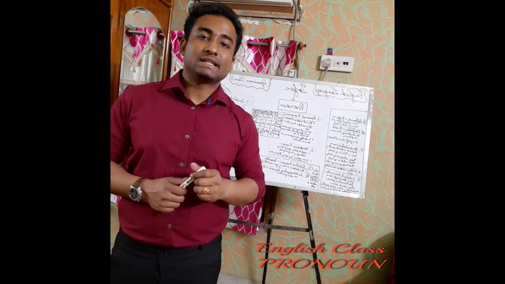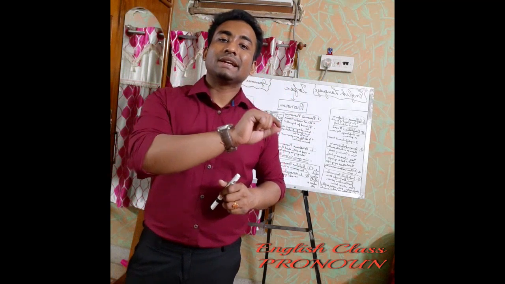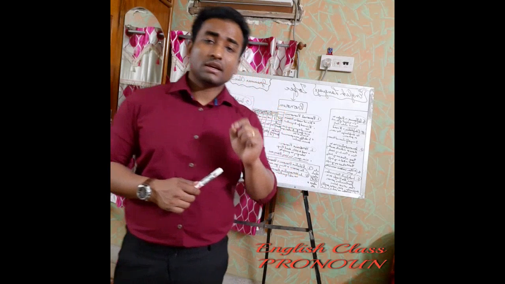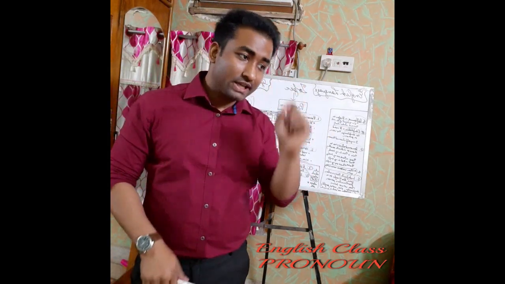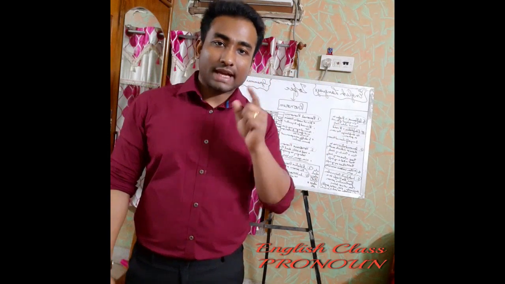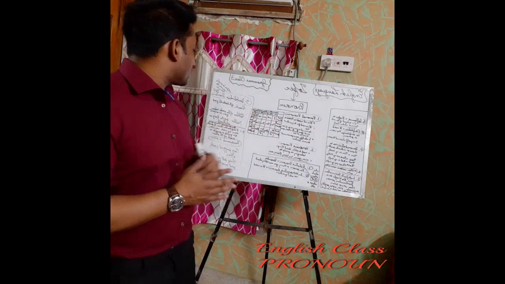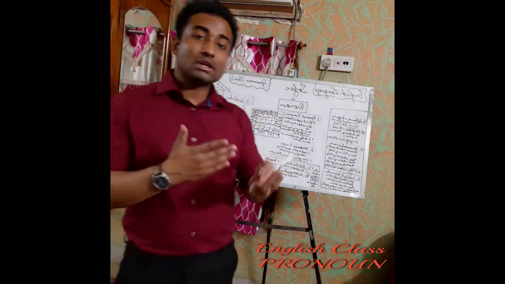For example, each. Each of the girls is intelligent. Here, each actually refers to a group of girls, but I'm pointing out each and every one. So that's why each here is a distributive pronoun. Then the next one: either of the roads takes you to the airport.